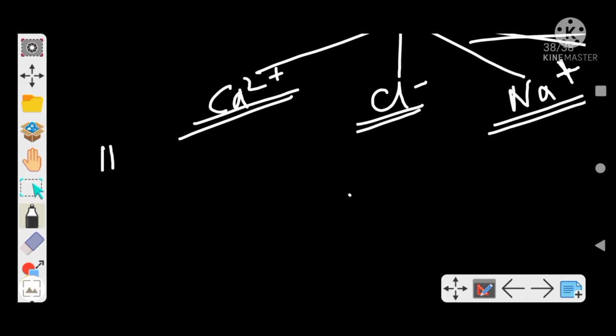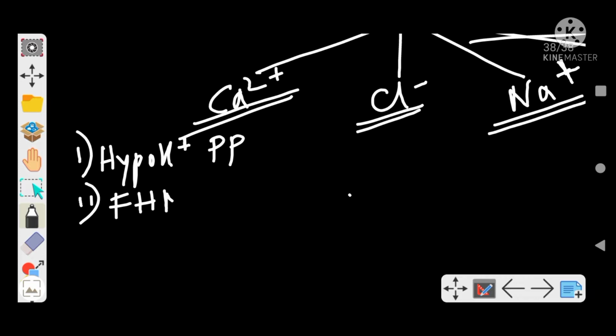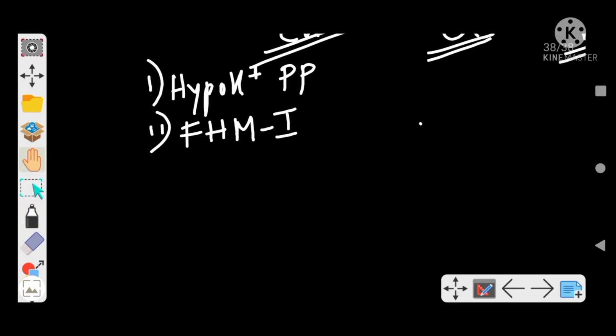So see, first one is hypokalemic periodic paralysis. This is your first type of calcium channelopathy, right? Second is familial hemiplegic migraine type 1. Next type is spinocerebellar ataxia 6, right?